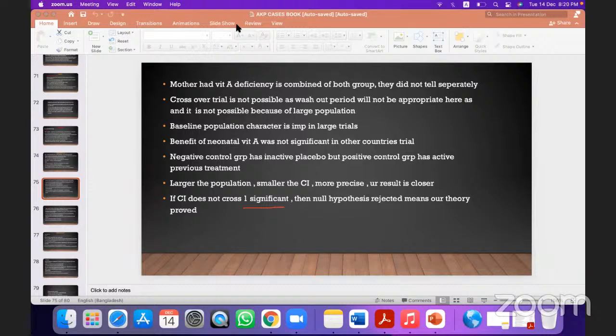In my part 1 class, last Friday or something, I taught my students what it means when the null hypothesis is rejected or established. When you are doing a study, you want to prove something. Suppose you want to prove that vitamin A is better than placebo. This is called your hypothesis, right? But in your study, you found that vitamin A is not better and does not have more significance than the placebo. That means vitamin A has no effect on neonates. So this is called the null hypothesis.